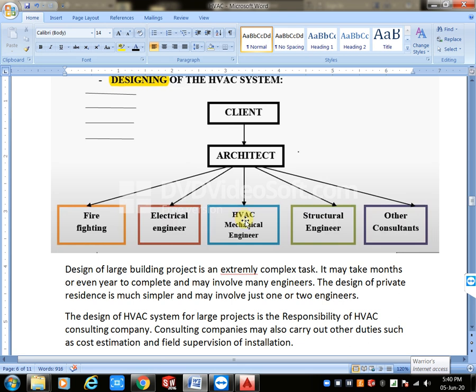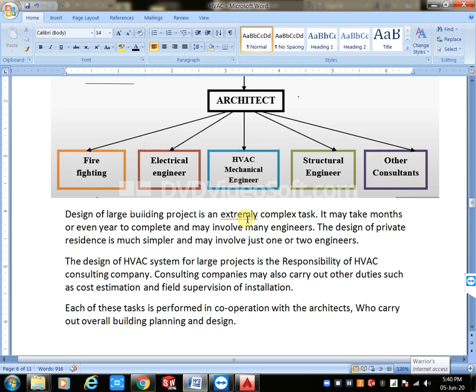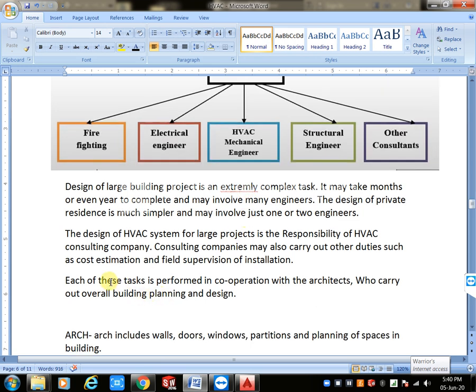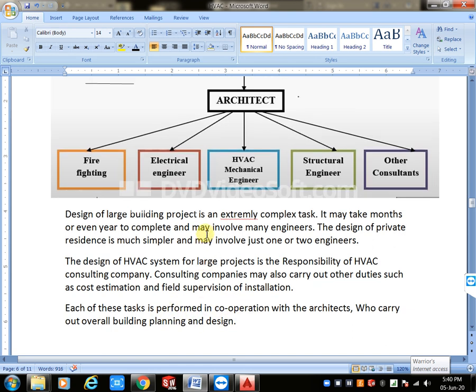Next, each of these tasks is performed in cooperation with the architects. This total task is performed by the architect, and he will interact with the architect. Where is the false ceiling, where is the plenum level, where is the floor, he will interact with the architect and design entirely.